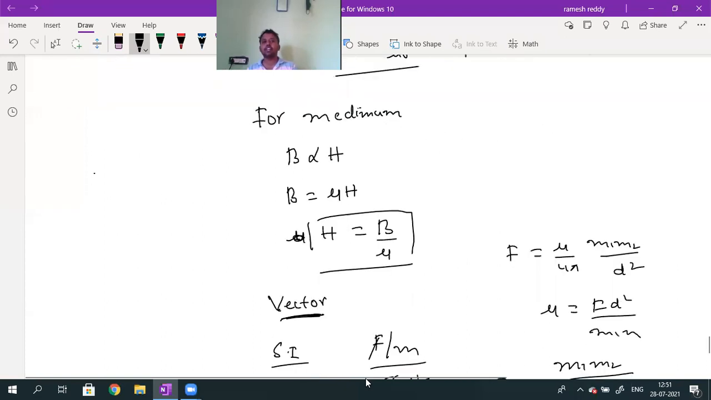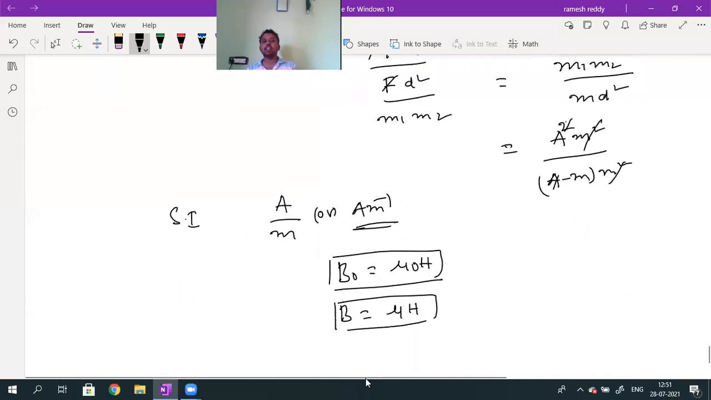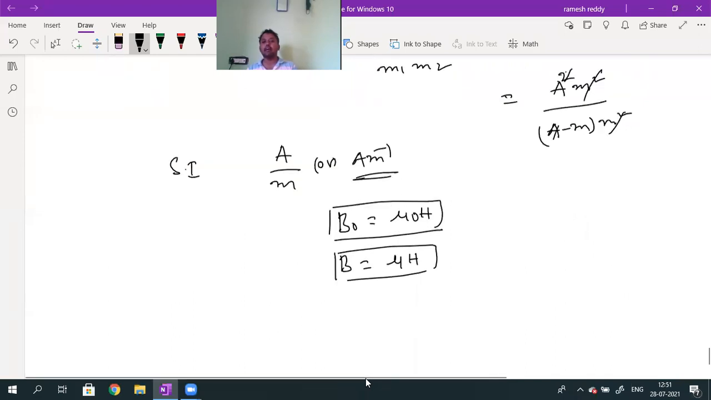And this is the definition for intensity of magnetization. Magnetization intensity units are given by ampere by meter. Dimensional formula, if I want to write for H, will be given by A into L power minus 1. Pole strength units are ampere meter. Magnetizing field strength units are ampere by meter.